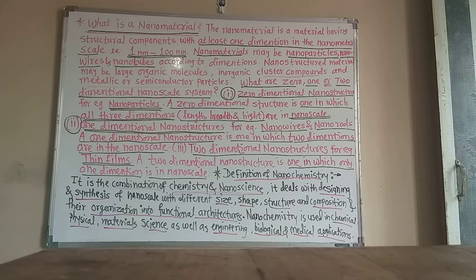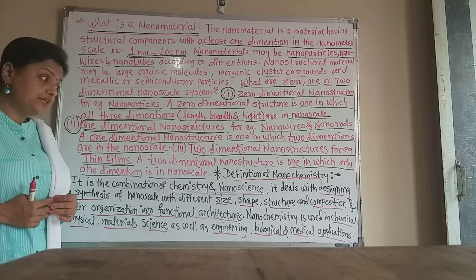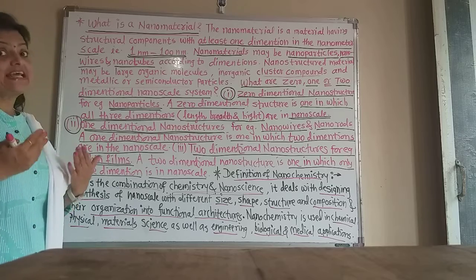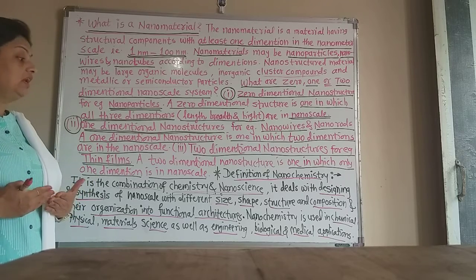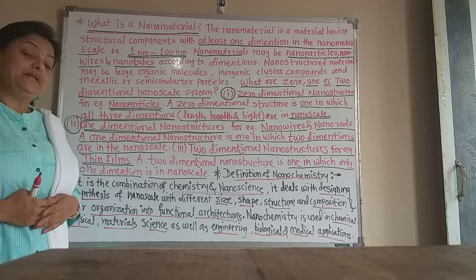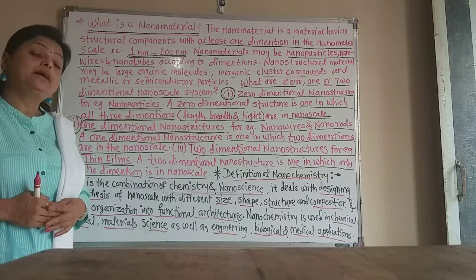Where is the use or application of nanochemistry? Nanochemistry is used in chemical, physical and material science as well as in biological, engineering and medical applications. This is the use of nanochemistry.